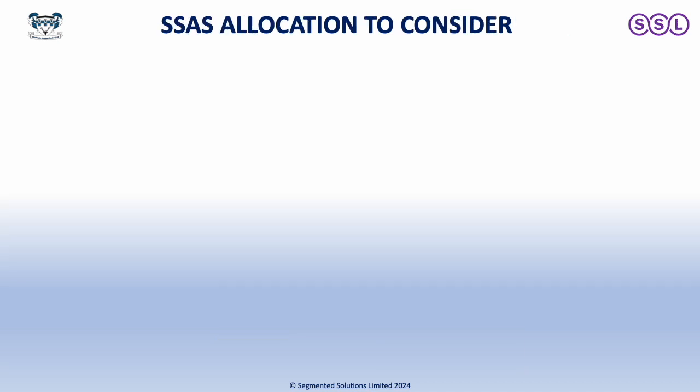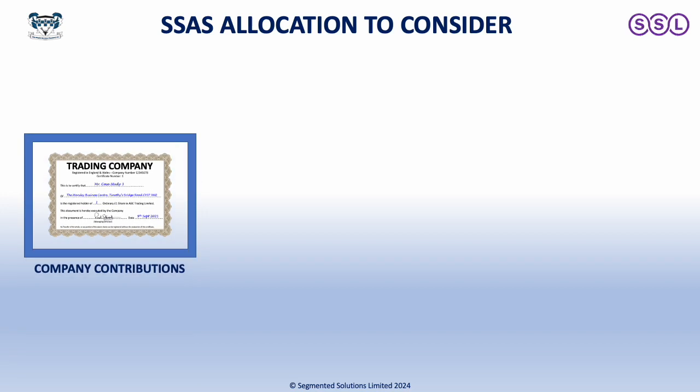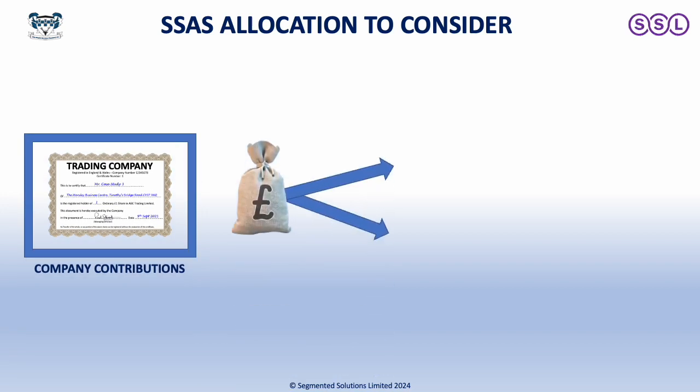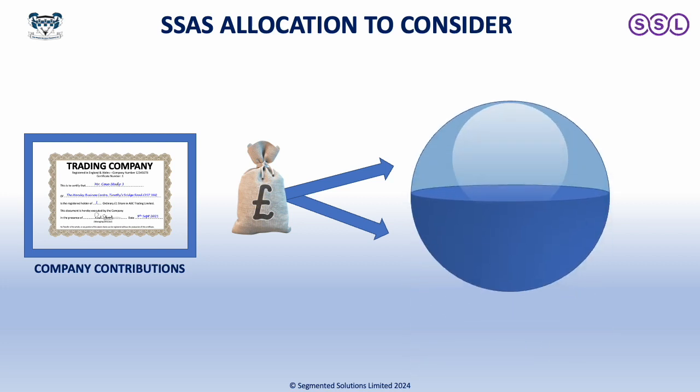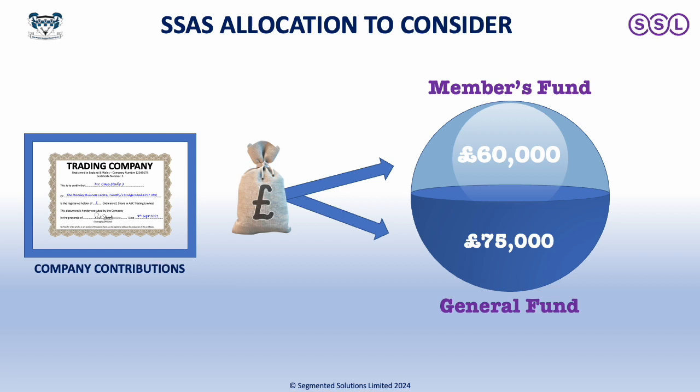So let's have a little look at how it works. First of all, we need to look at allocation. If we're looking at company contributions, there are two different places that the money can end up. If we're looking at a SSAS, the SSAS can have different types of funds. First of all, we could have a members fund, and in the current tax year, there could be a contribution of £60,000 into the members fund. However, a company, given the right circumstances and the right profitability, could in fact put money into a general fund as long as the SSAS deed allows for that. And that general fund can be used to be allocated towards members at some point in the future.